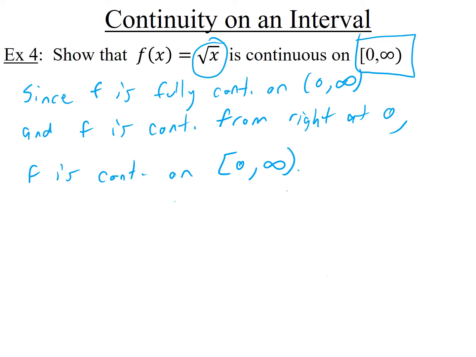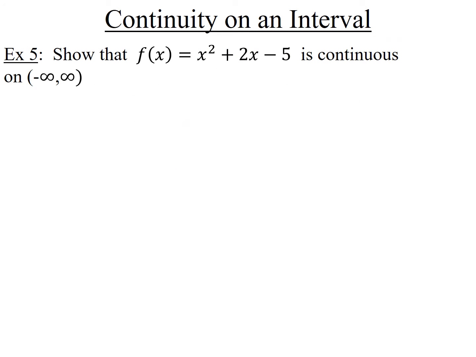Okay, let's go ahead and look at another example. This is going to be one more example where we practice doing infinitely many calculations all at once. It says, prove that this function is continuous on negative infinity to infinity. Again, this is part of the story, so you have to imagine this is before I mentioned to you that polynomials are all continuous everywhere. If you already knew that, then what is there to show here? You just quote a result.